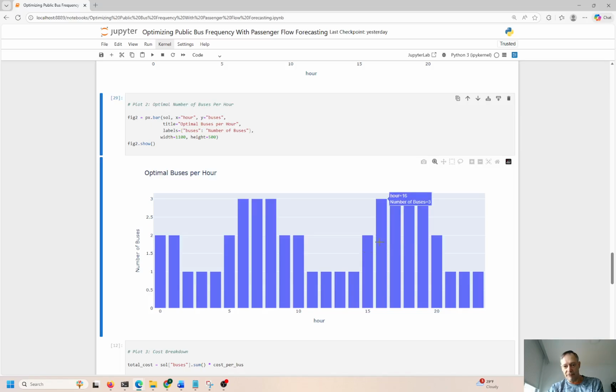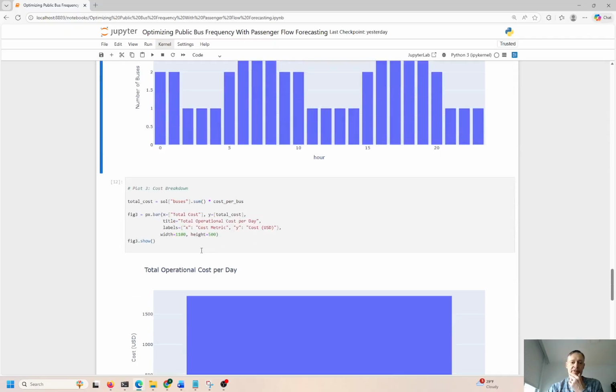People are starting to get out. By 4 p.m., people are wrapping up. We need 3 buses, 4, 5, 6, 7. This is 8 p.m. By 2000 hours, this is military time. 8 p.m., we need 2 buses, and down here, we just need 1.